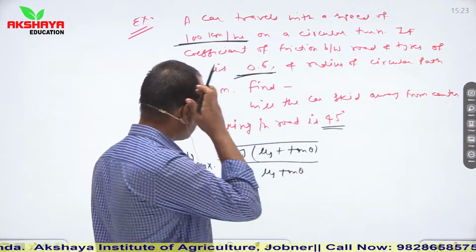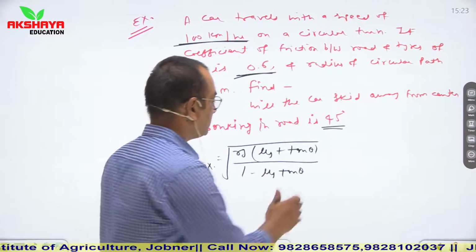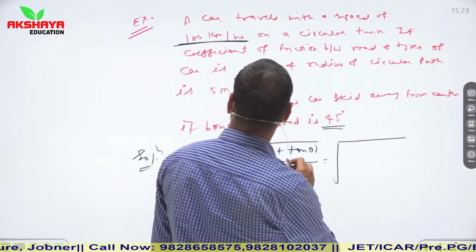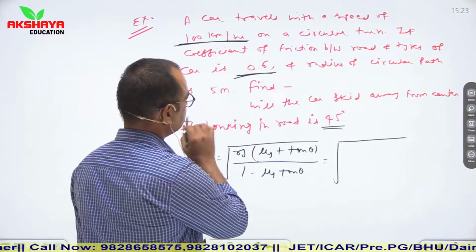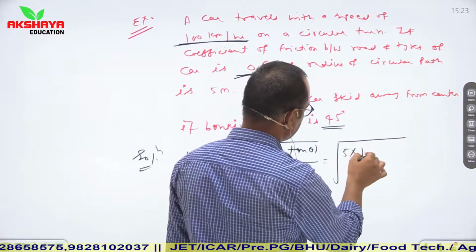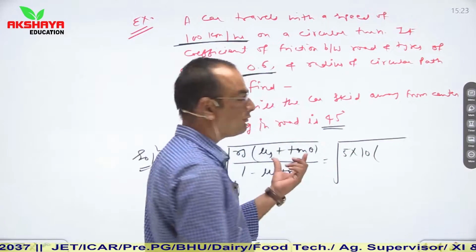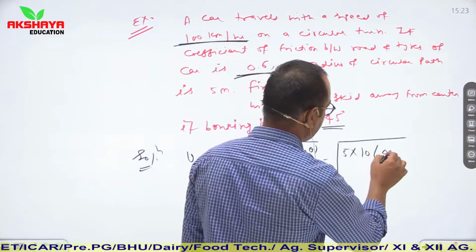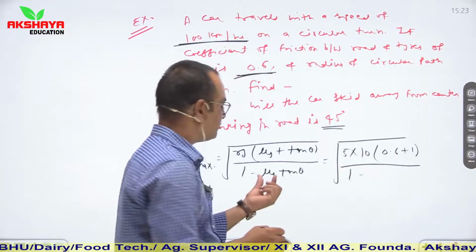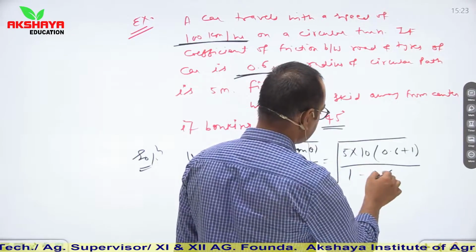So here in the given relation place values of theta, mu s and r. The radius of this circular path is 5 meter. So it is 5, the value of g is 10, mu s plus tan theta, mu s is 0.6 and tan 45 is 1. So 0.6 plus 1 divided by 1 minus, again mu s 0.6 and tan 45 is 1, so it is 1 minus 0.6.